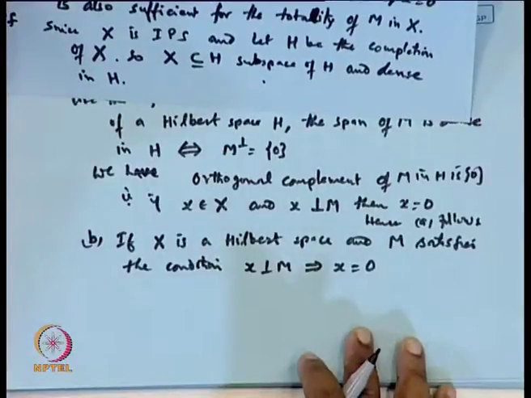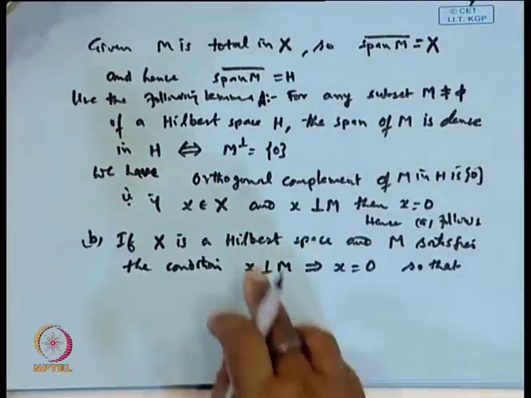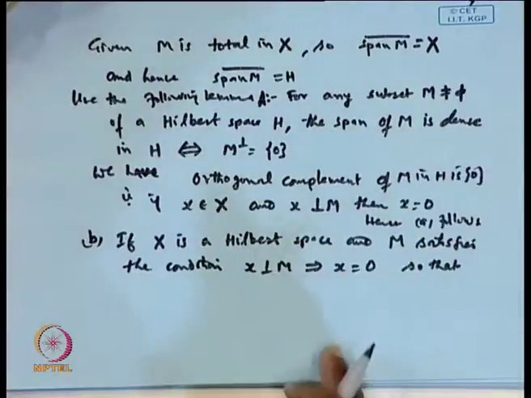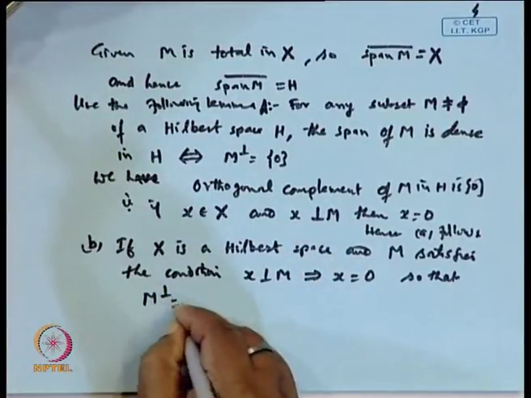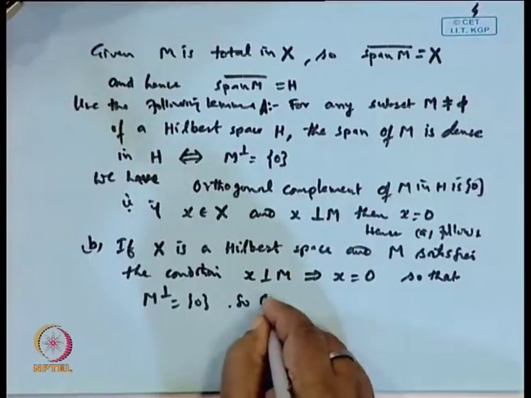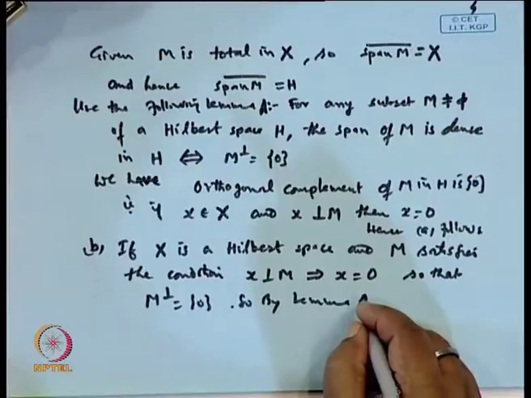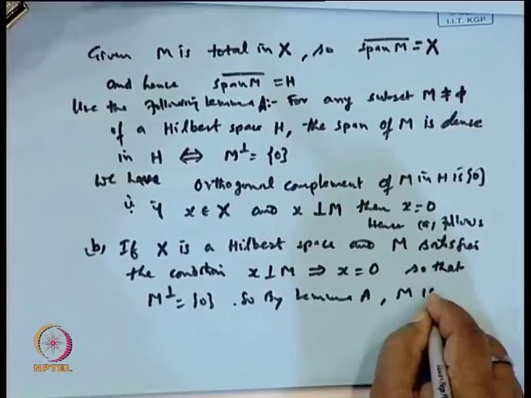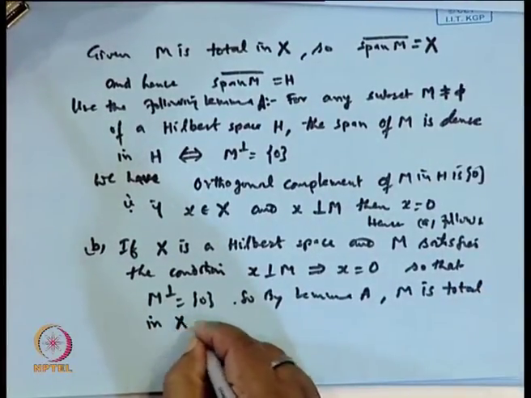X satisfies this condition, so according to the lemma, M is total in X, so that M perpendicular is the singleton {0}. So by lemma A, M is total in X, and that proves the result.